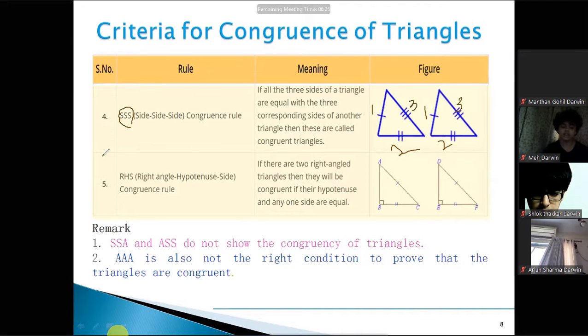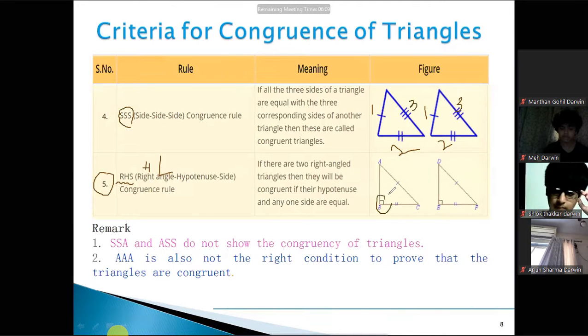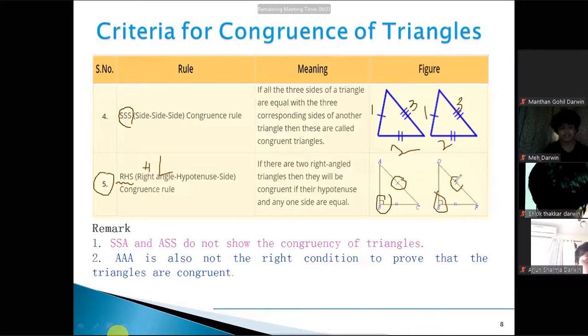Then coming to the last condition, that is RHS. In the video you have seen this as HL. So the same condition is there. RHS means both the triangles will have one angle as 90 degrees. Then their hypotenuse, that is AC and DF, will be equal, and one of the sides, that means you can take AB or BC.